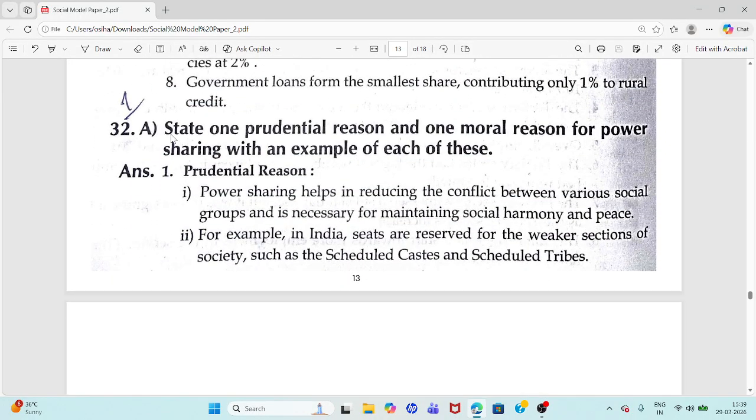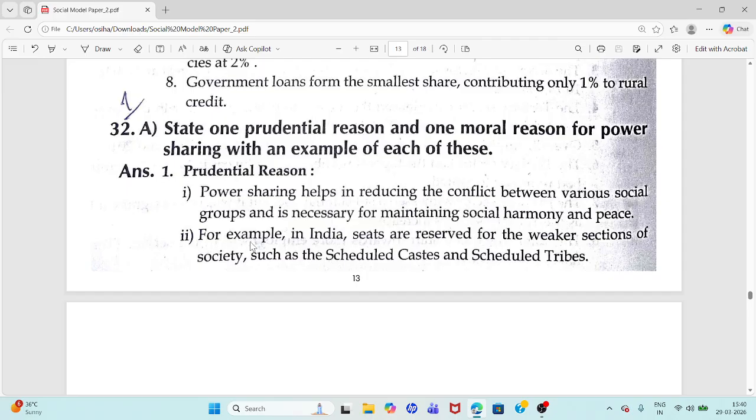Question number 30. A. State one prudential reason and one moral reason for power sharing with an example of each of these. Prudential reason: power sharing helps in reducing the conflict between various social groups and it is necessary for maintaining social harmony.